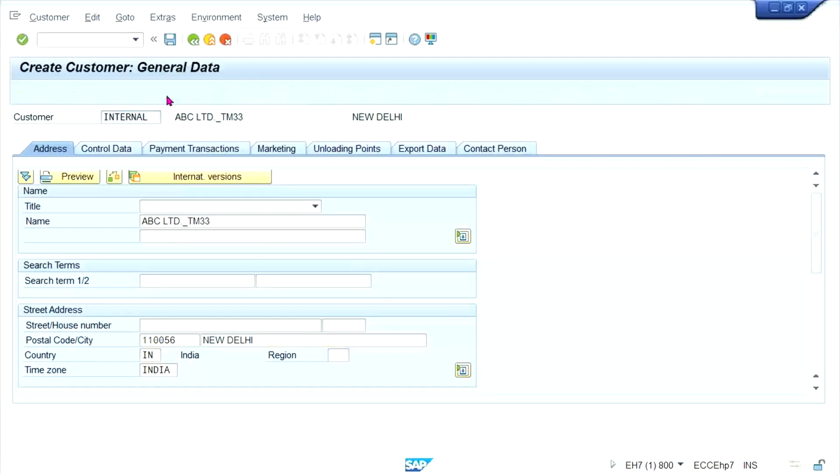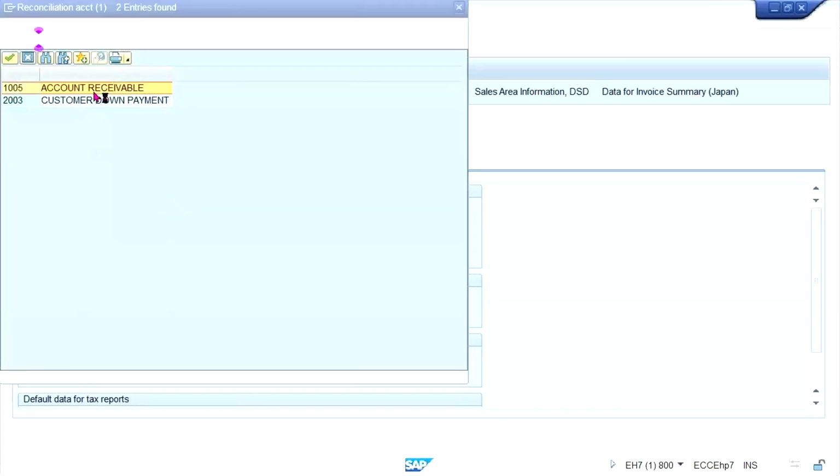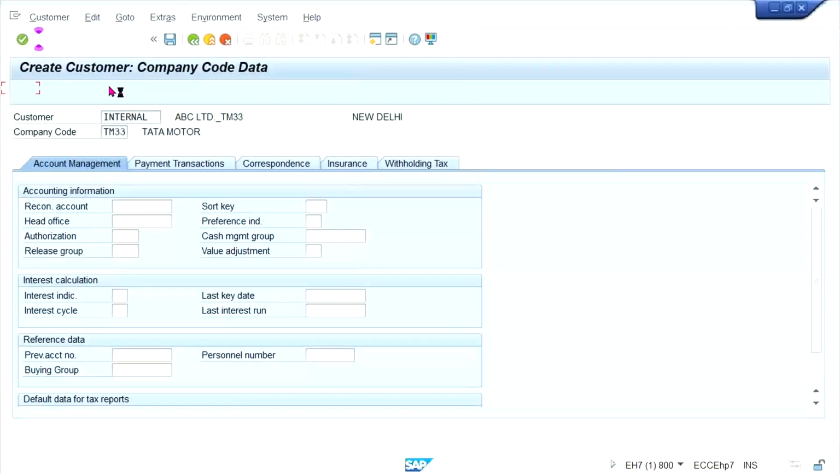And then reconciliation account. What is the reconciliation account for this one, guys? Okay, account receivable 1005.